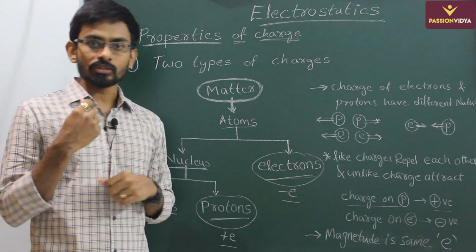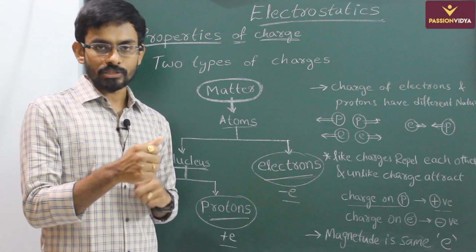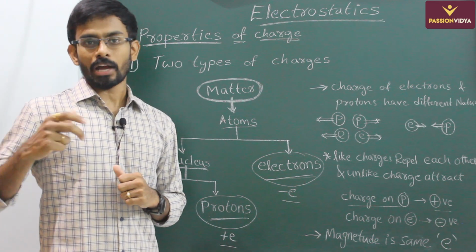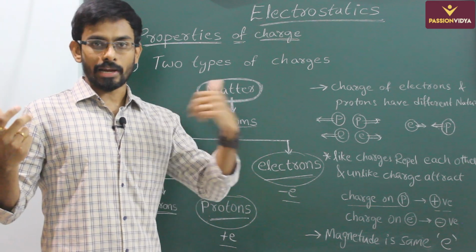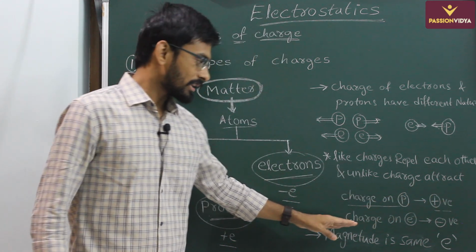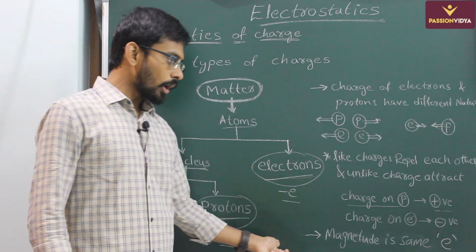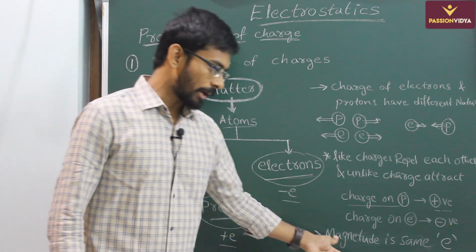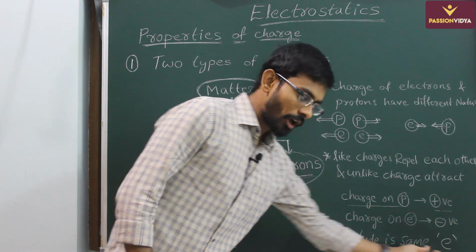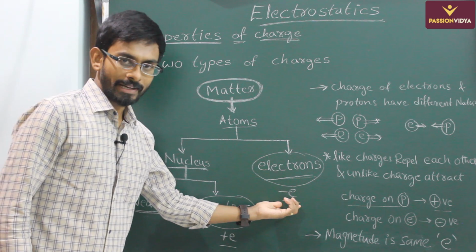So to understand this in a better way, to make it simple, they have given different notations for positive charge, that is charge on protons and charge on electrons separately. So charge on proton is taken as positive and the charge on electron is taken as negative. But the magnitude of these charges is same and it is denoted by E. So now charge on proton is plus E and the charge on electron is minus E.